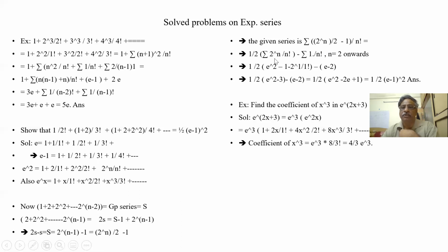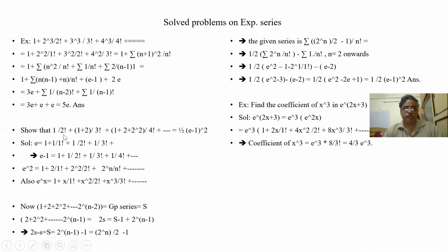Now I come to 2 to the power of n by n factorial, so this is x to the power of n by n factorial. Sigma x to the power of n by n factorial is e to the power of x. Here also 2 terms are missing, so minus 1 minus x to the power of 1 by 1 factorial. I subtract 2 terms in this series because n starts from 2 onwards.